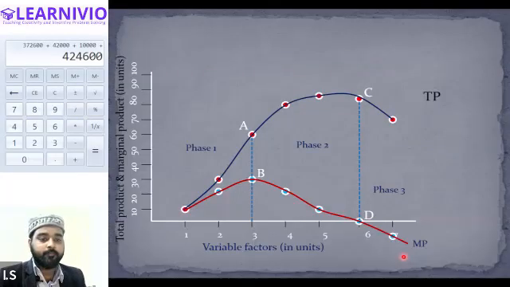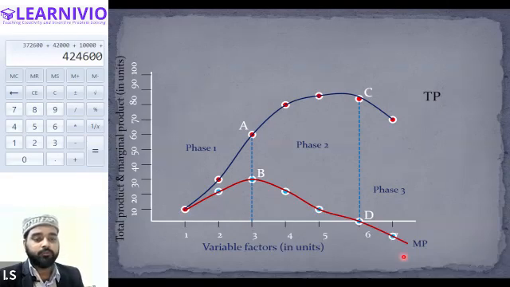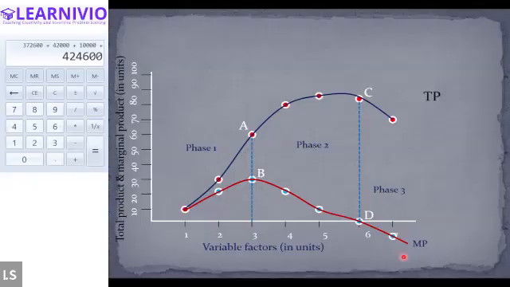Okay. So please draw this diagram indicating all the phases, and also write down the name of the phase. Phase 1 is increasing returns to factor. Phase 2 will be decreasing returns to factor, and phase 3 will be negative returns to factor. Write it down. Let me know when you are done. This is very, very important, and this will definitely come in your exam.